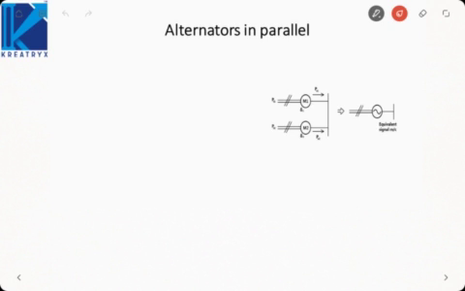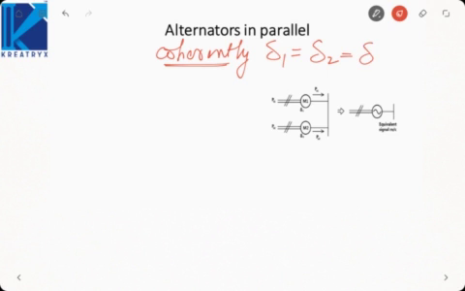So let us first take the case when 2 alternators are operating in parallel and they are operating coherently. Coherent swing implies that the rotor angles of both the machines are equal. That is called coherent swinging. Now if we form the swing equation for the first machine, in terms of M: M1 d square delta 1 by dt square is equal to Pm1 minus Pe1.